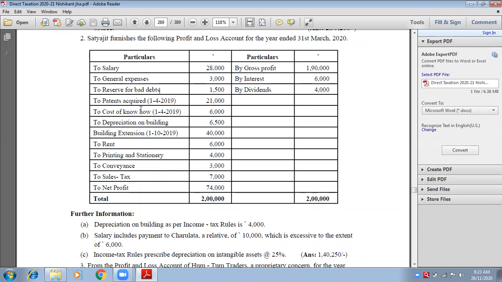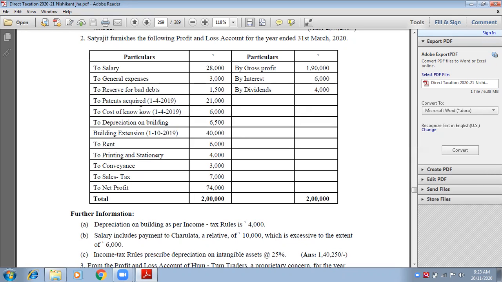Let me tell you. Always remember, this is the P&L account. The P&L account is made of all the expenses and the incomes which are revenue in nature. Revenue means which occurs every month, every 15 days, every second month. Conveyance expenses, printing and stationery, depreciation: these expenses occur very frequently and therefore are known as revenue expenses and revenue incomes.